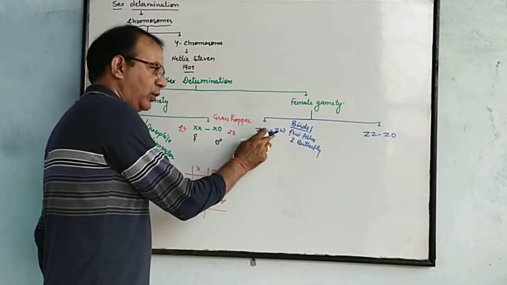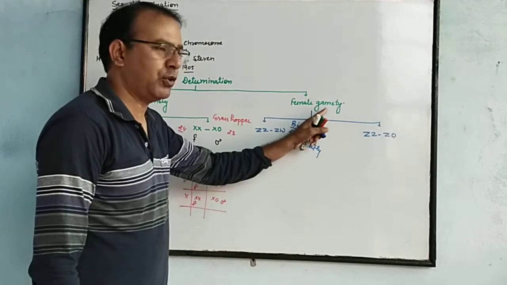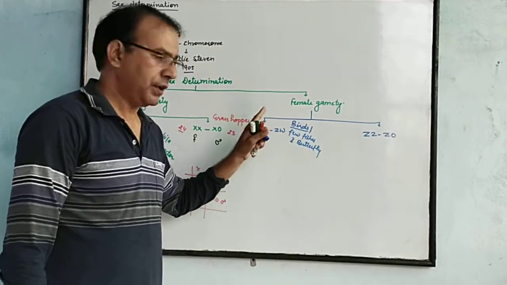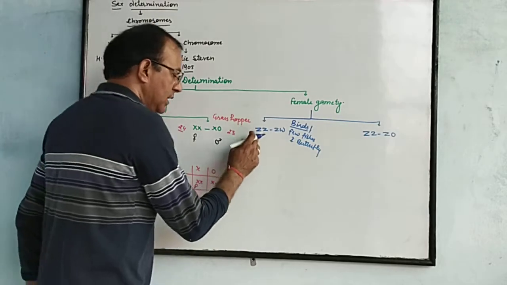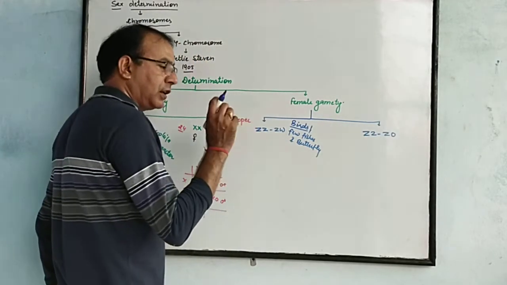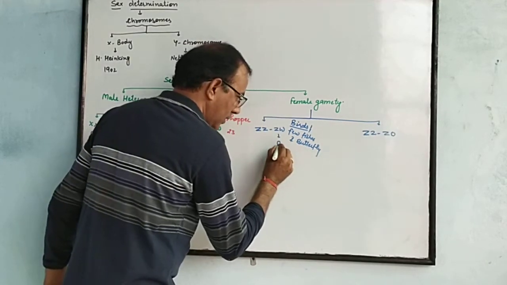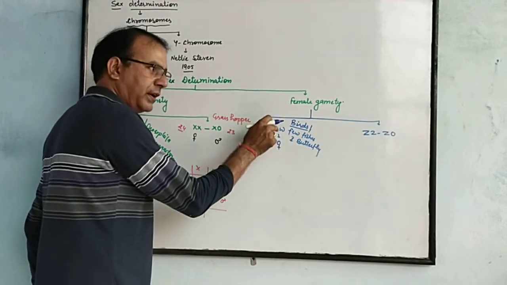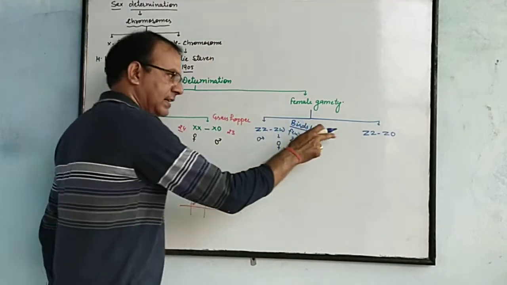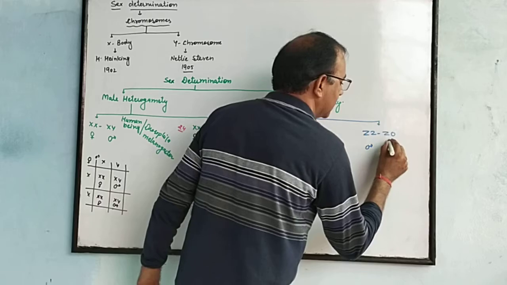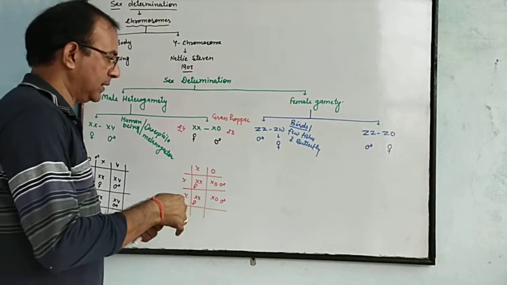It means a female contains different types of gametes. This is the female. The female contains different gametes and the male contains homogametes. This is the male, this one male and this one is female. We can again represent it by the Punnett square.